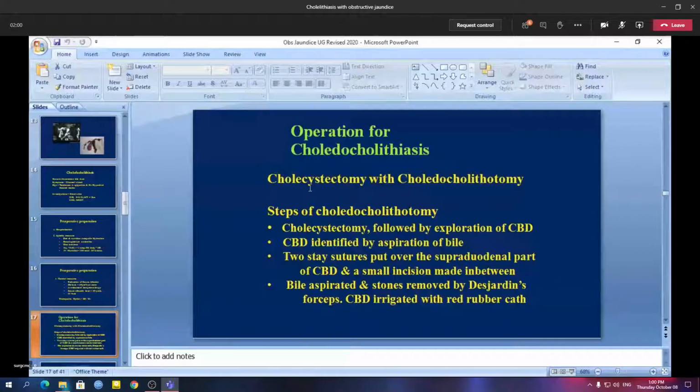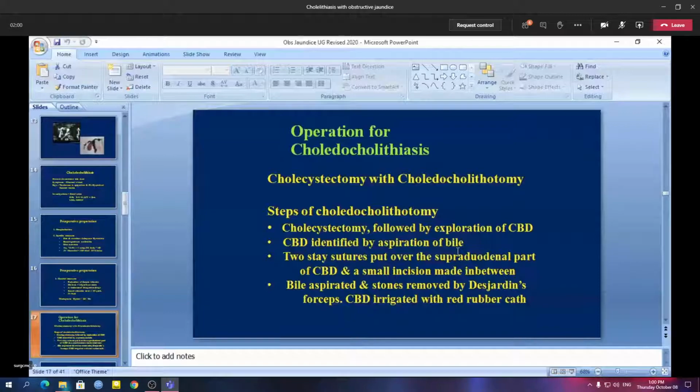After performing cholecystectomy, the common bile duct is identified by aspiration of bile. Sometimes it is difficult to identify by seeing only, so it has to be confirmed by aspirating bile from the common bile duct.